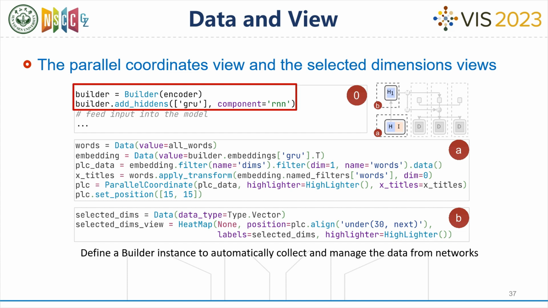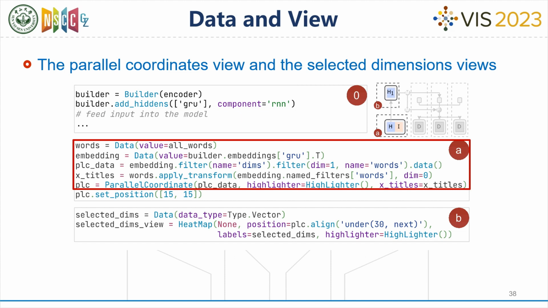If users need to access the hidden layers, parameters, and other network data, they can do so through the Builder instance. Before generating the views, users can perform some data pre-processing. For example, in this component, a subset is selected from all the dimensions, and a paragraph is chosen from the corpus. Then a parallel coordinate plot is defined.